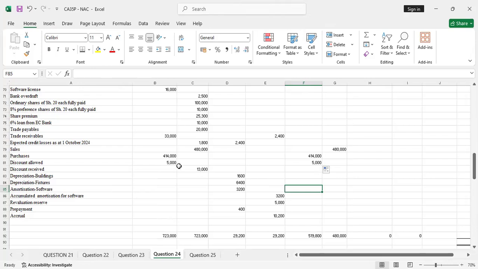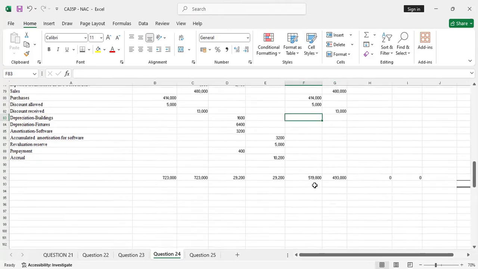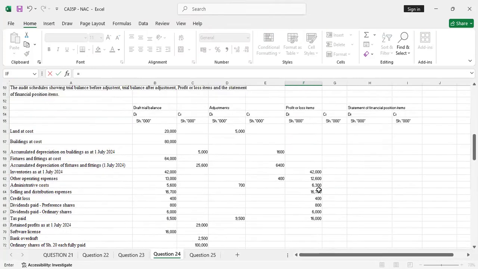Then no discount received. Is it an income? So I'll put this on the credit side. There was no adjustment to it. Then depreciation and amortization. All those are items of profit or loss.